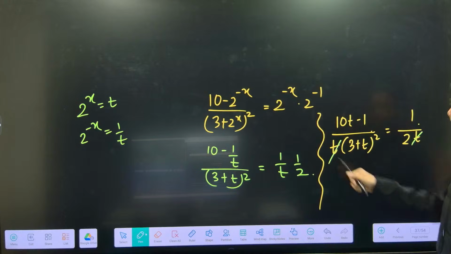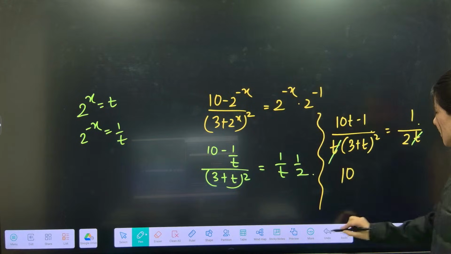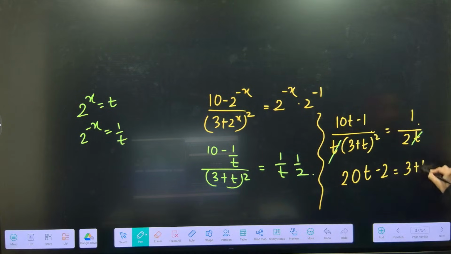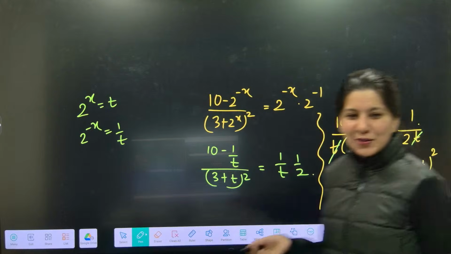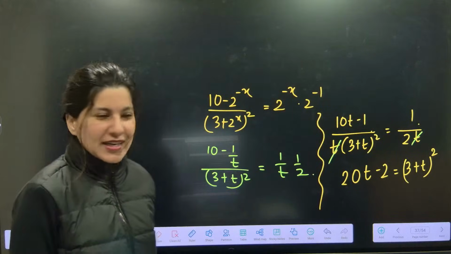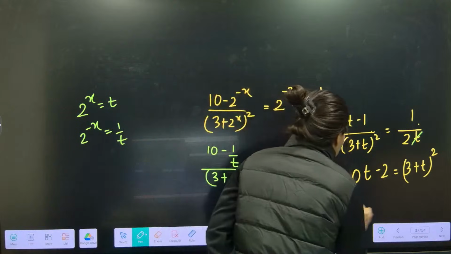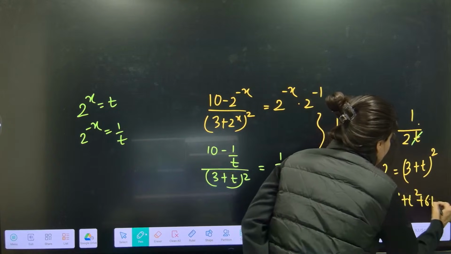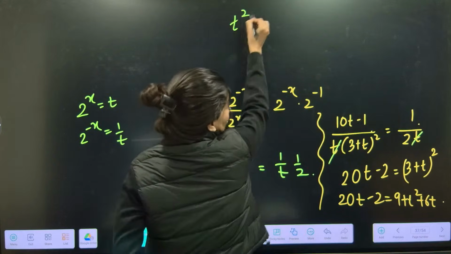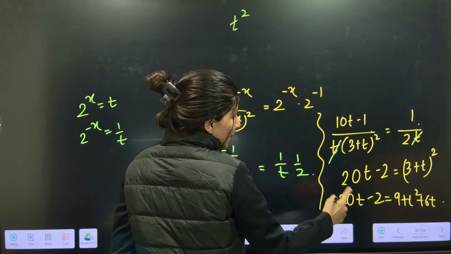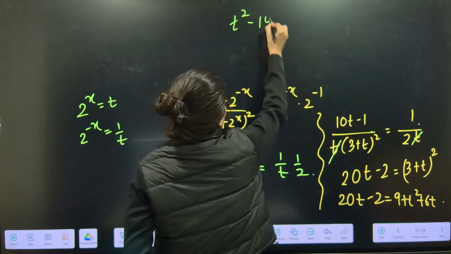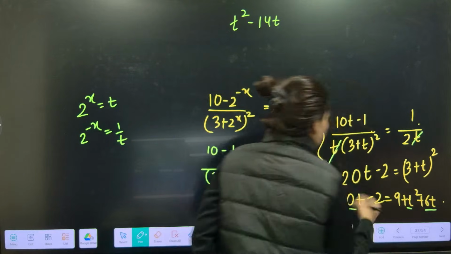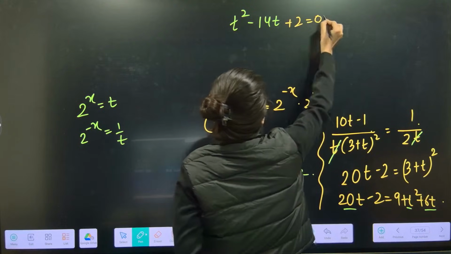Okay, t cancels, 10t. 20t minus 2 is equal to (3 plus t) whole square. Now, don't you think you can actually do it as a quadratic equation? So 20t minus 2 is equal to 9 plus t square plus 6t. Okay, so t square minus 14t, and see, this is done, plus 2 is equal to 0.